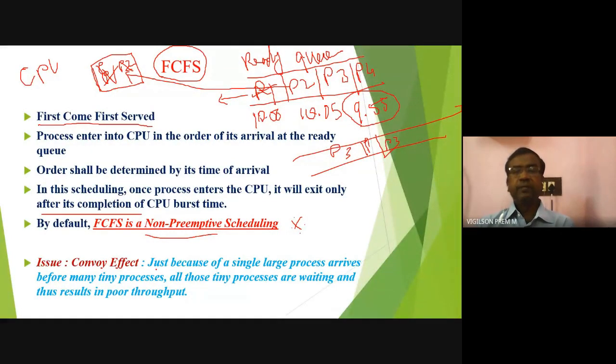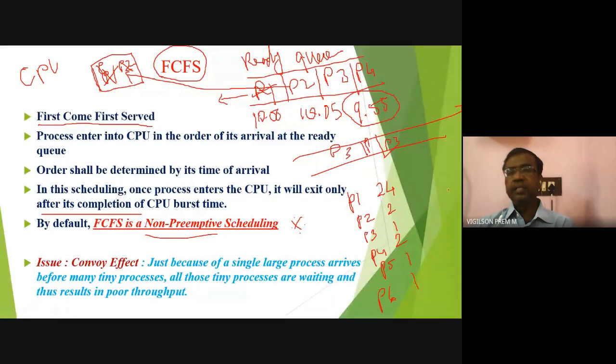Just because a single large process arrives before many tiny processes. For example, P1's CPU burst time is 24, P2 is 2, P3 is 1, P4 is 2, P5 is 1, P6 is 1.